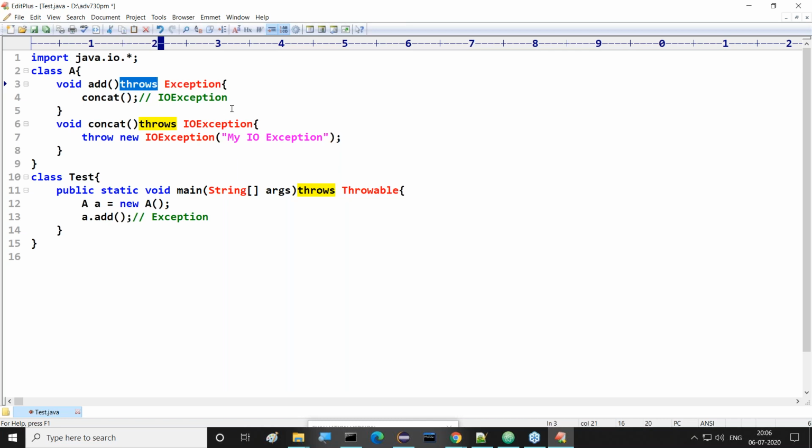If the specified exception is a super class of the generated exception, it will convert internally that generated exception to the specified Exception, and it will bypass that exception to the caller of this particular method. Now finally, the add method contains no exception. Either we can use the same exception name, or we can use a super class of this exception. In Java, there is a super class for this exception. That super class is Throwable.